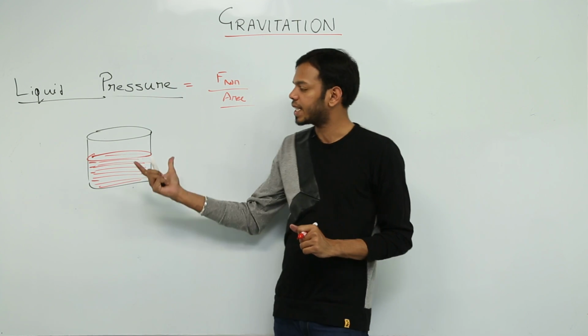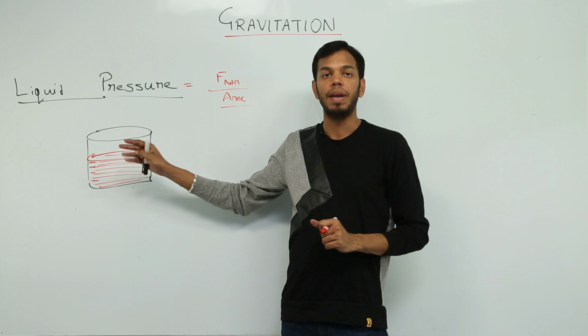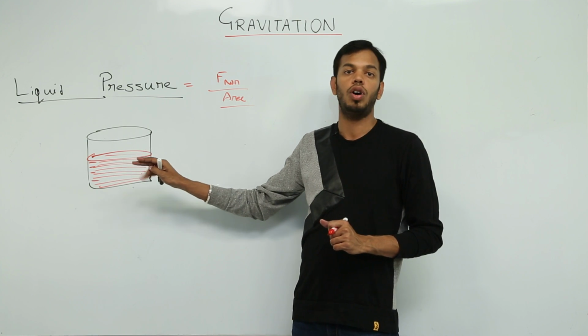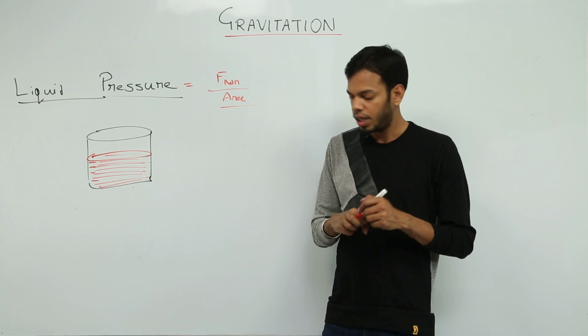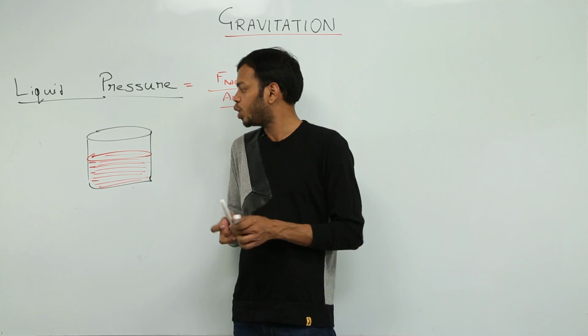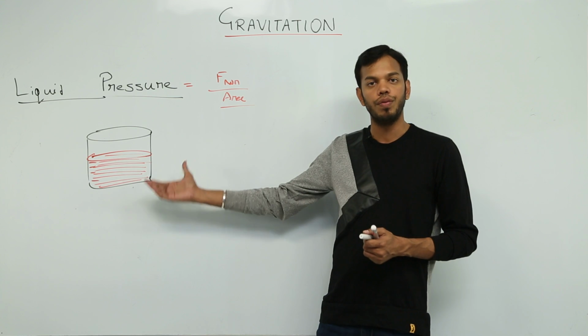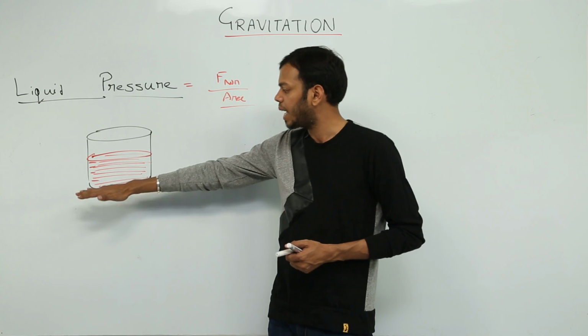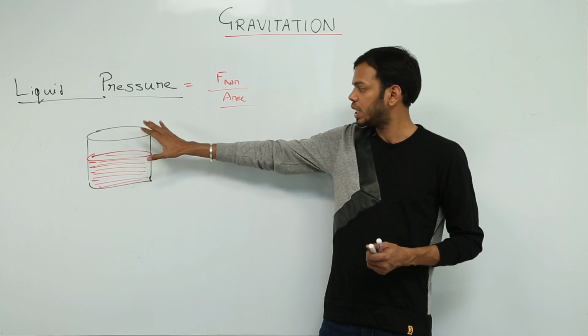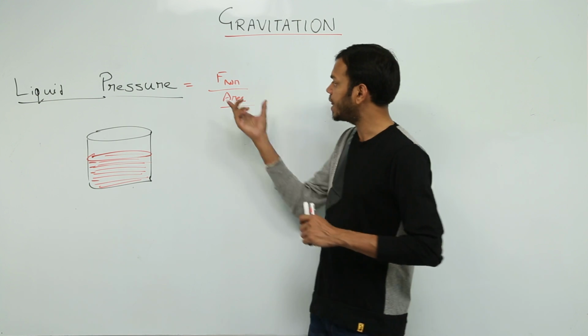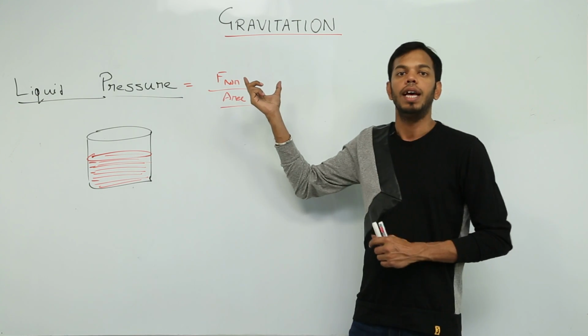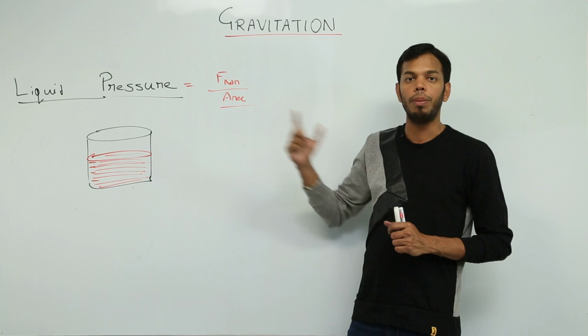First we will be describing whether this liquid is applying force in a normal direction or not, because that is very important. Now we do know that this liquid will definitely have some mass, due to which it will have some weight, and the weight will be applicable on the bottom face of this container. That is true. So one thing is sure, that force is there. We are not sure yet whether the force is normal or not.